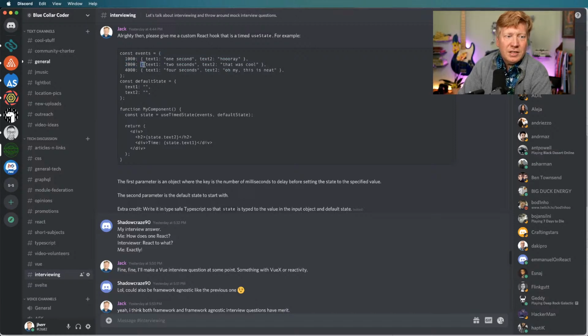After 2 seconds, the state is that. After 4 seconds, the state is that. And it's really interesting, and it's also very interesting in terms of how it works within TypeScript. So really fun stuff. And as I say, I'm there for you. If you want to try your hand at this, I'm happy to tell you if you got it right or wrong, and then help you get it right.